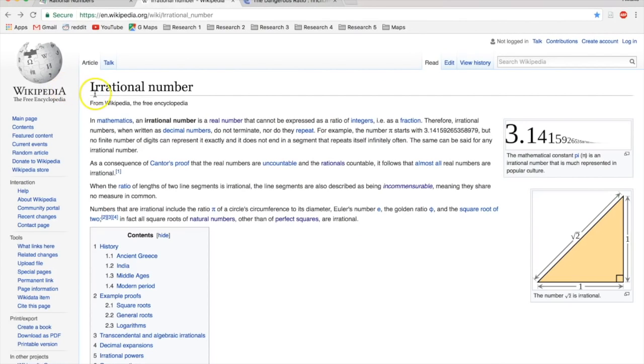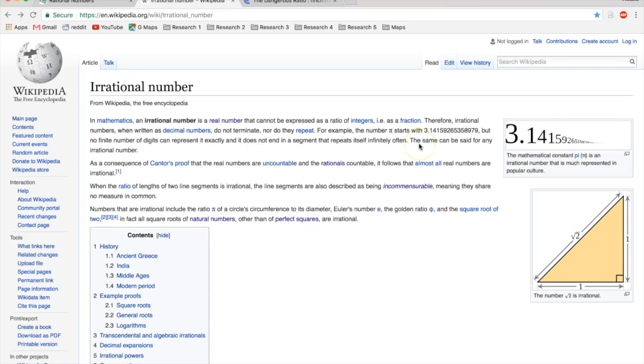So we're back here at Wikipedia under irrational number, and we're going to see what they have to say about irrational numbers. It says, in mathematics, an irrational number is a real number. We're going to come back to this. They cannot be expressed as a ratio of integers, i.e. as a fraction. Therefore, irrational numbers, when written as decimal numbers, do not terminate nor do they repeat. For example, the number pi starts with 3.14 going off into infinity, but no finite number of digits can represent it exactly, and it does not end in a segment that repeats itself infinitely often.